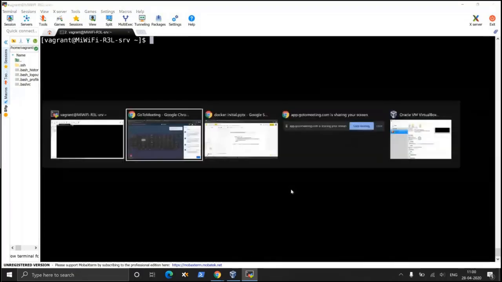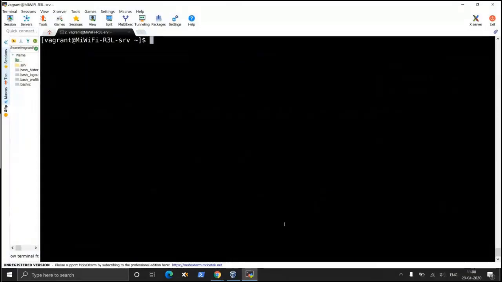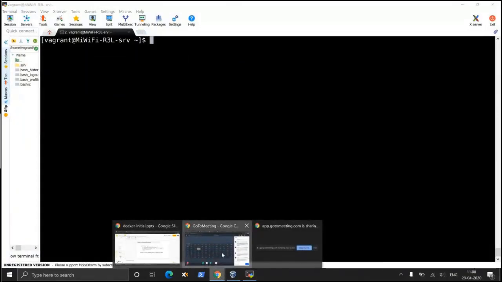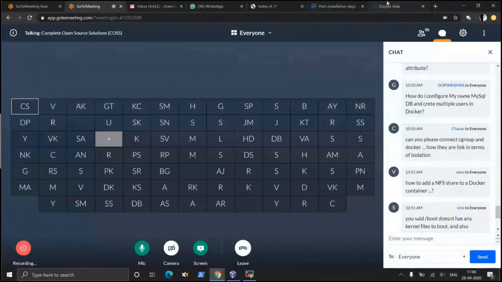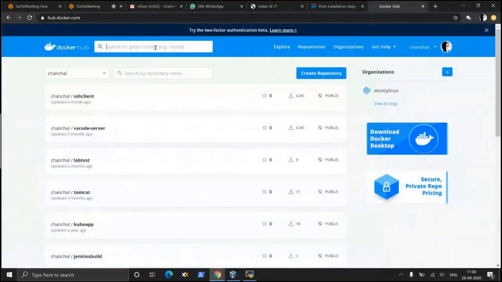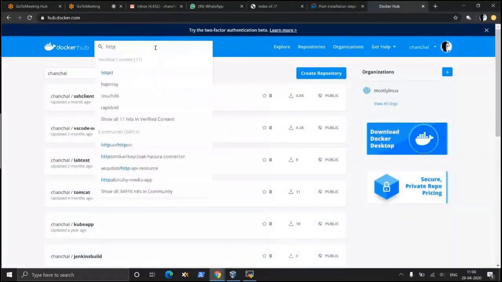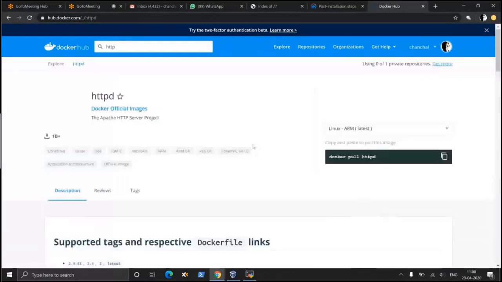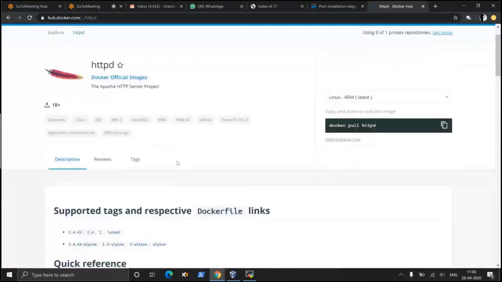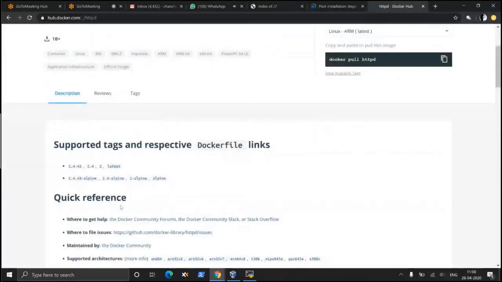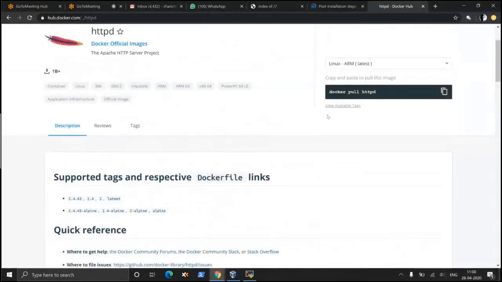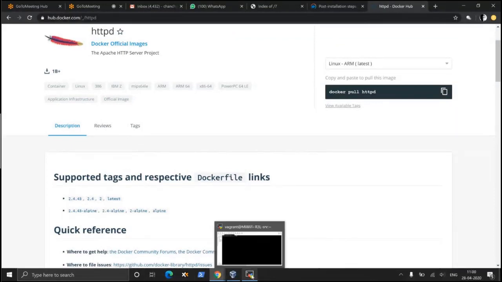Anyway, next, somebody asked how can I create my own container image? Okay, let's do that. I'm going to Docker Hub and searching for the HTTP image, Apache image, or HTTPD. There appears to be an HTTPD image, a Docker official image. If I want to use this image to create a web service, how can I do that?